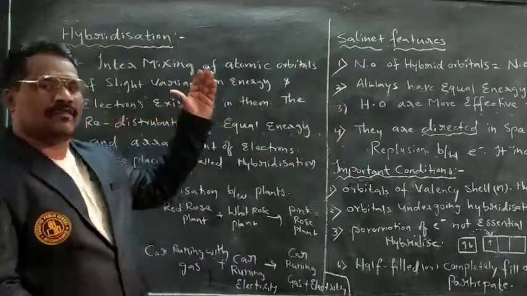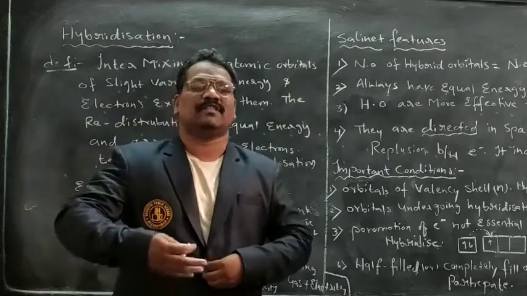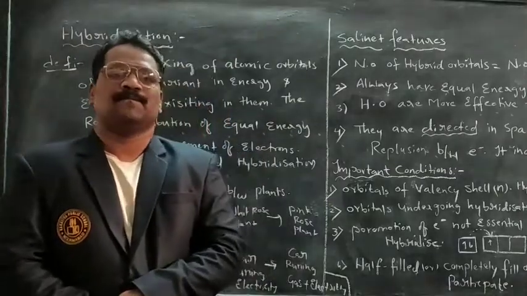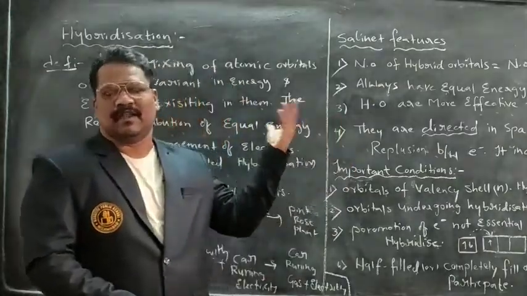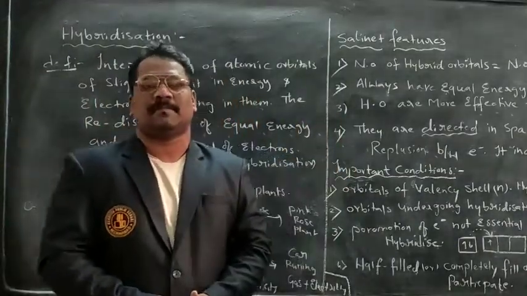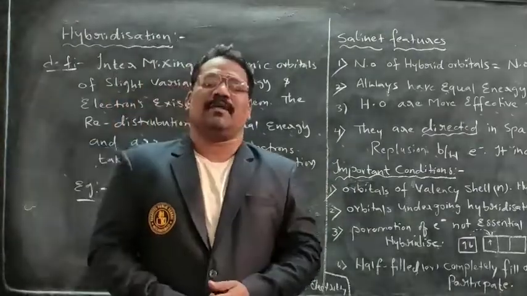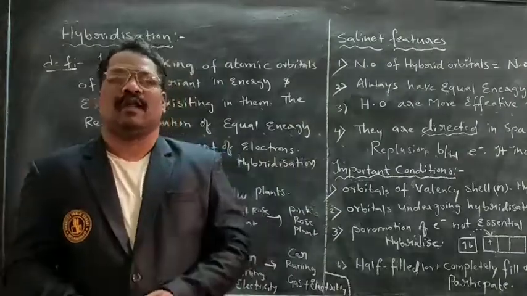Atomic orbitals we have already studied clearly. Electronic configuration also, to some extent, we have studied. Next is overlapping of orbitals. In the previous class we studied how many types of overlapping can exist: s-s overlapping, s-p overlapping, and p-p overlapping.